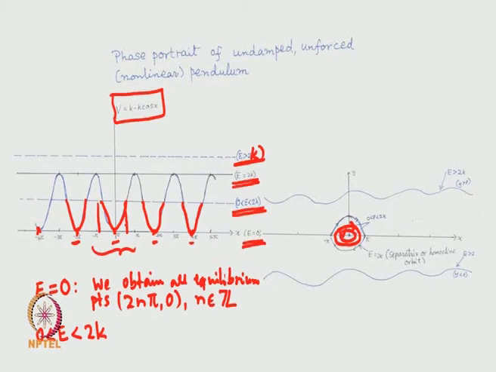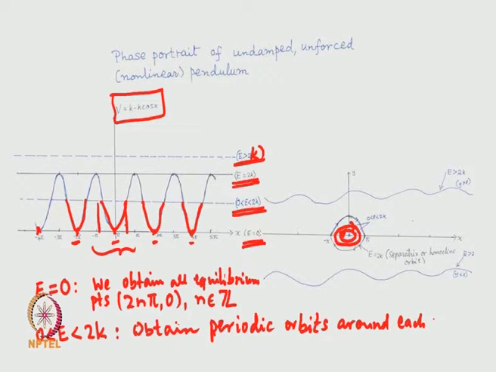Okay, so we obtain the periodic orbits when 0 is less than E less than 2k. So, let me write here: periodic orbits around each 2n pi, 0, around each equilibrium point 2n pi, 0.